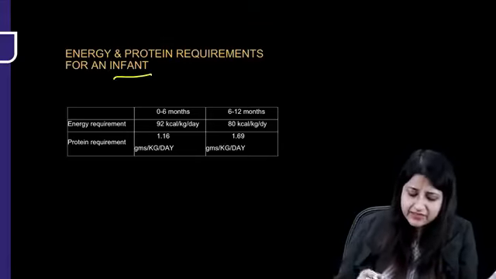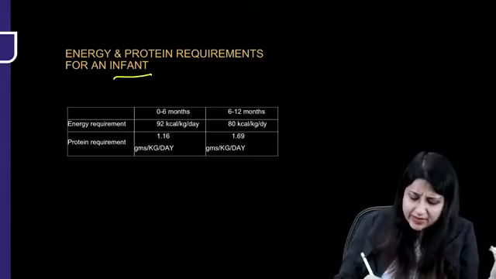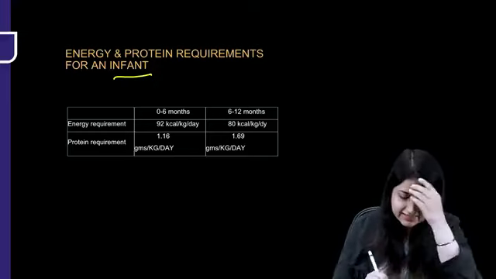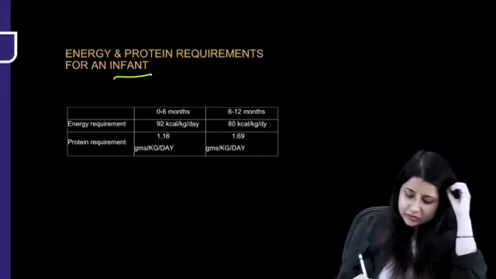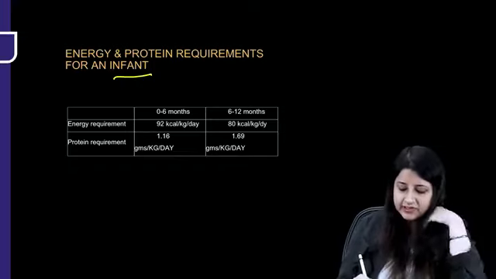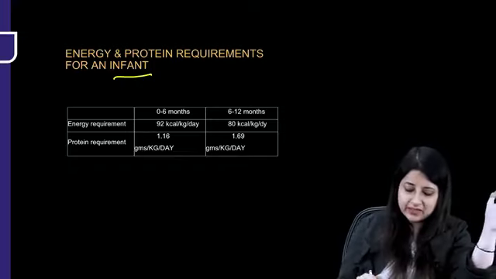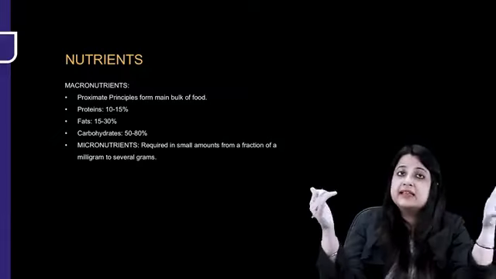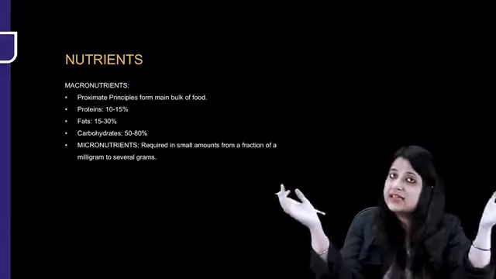What about for an infant? Sometimes it can come. So 0 to 6 months energy requirement is 92 kilocalories per kg per day. Protein is 1.16 grams per kg per day. 6 to 12 months, 80 kilocalories per kg per day and 1.69 grams per kg per day. More important than infants is the energy requirement in pregnancy, lactation.